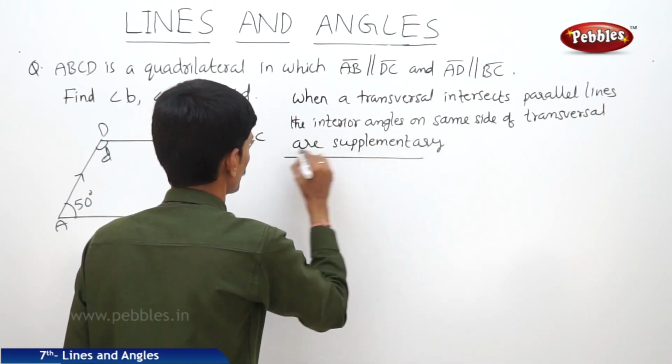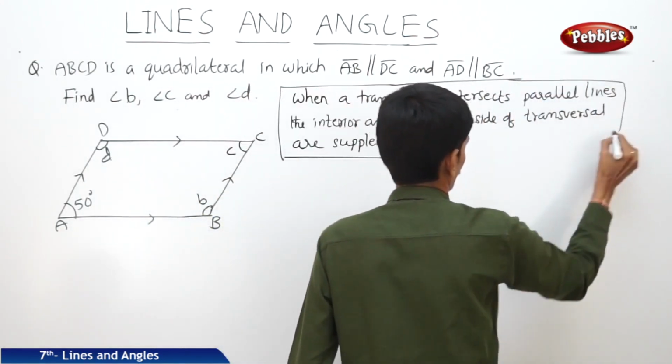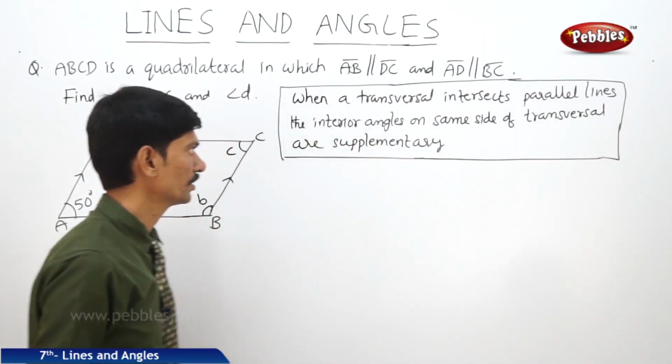Now based on this property, we can find the measures of the angles B, C and D.